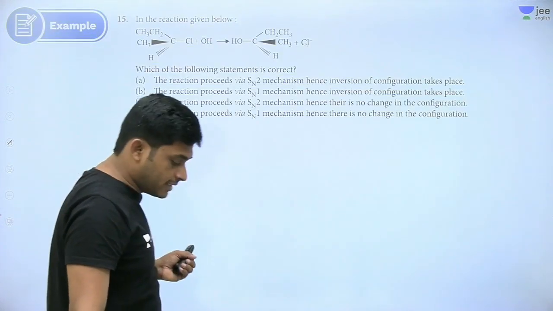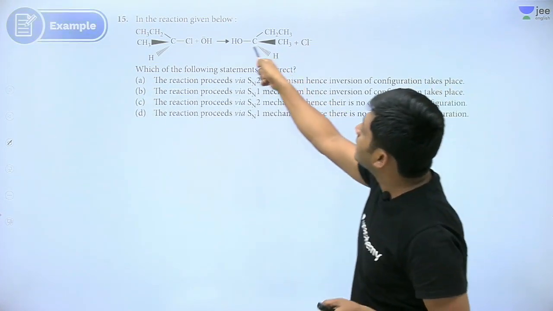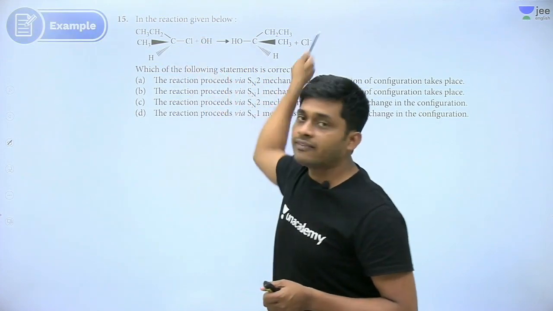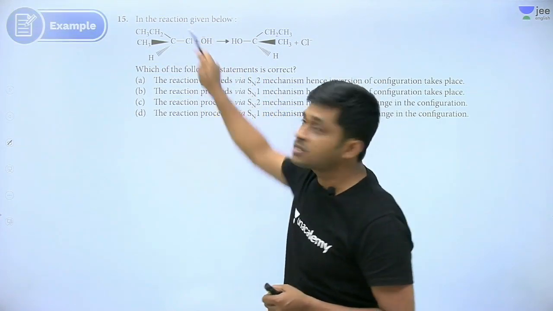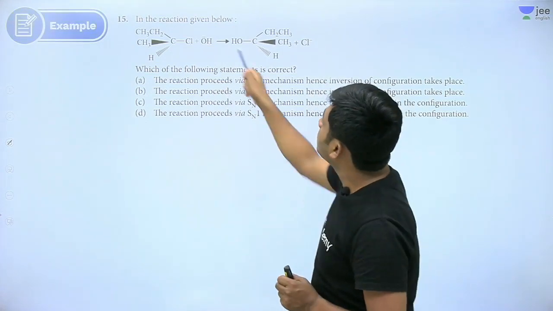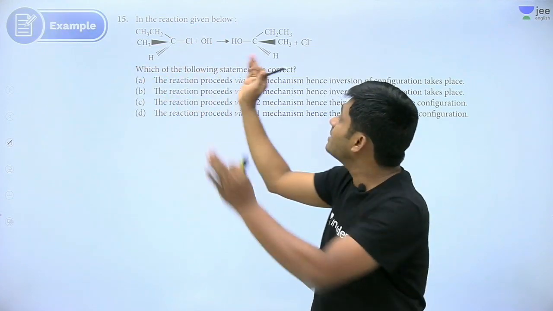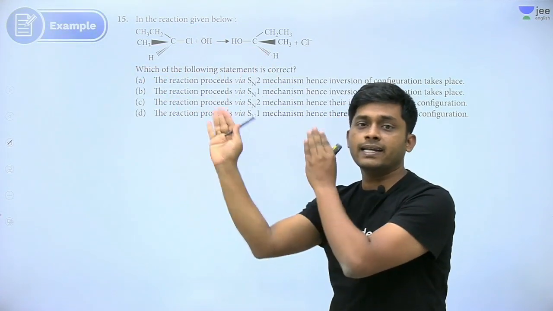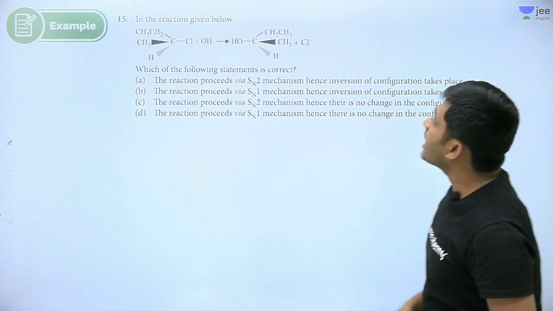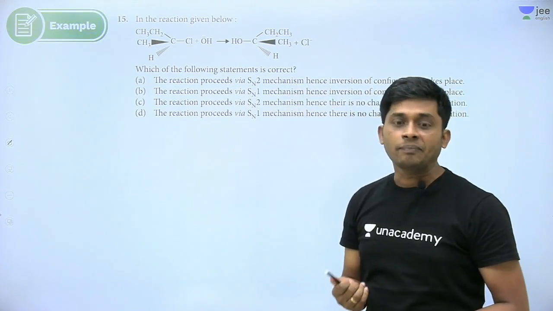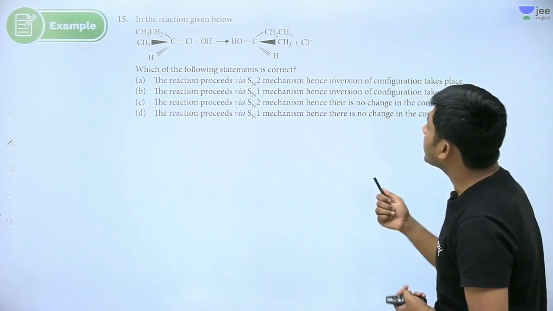Next question. See this organic question. Simple MCQ. Here the mechanism is given. It is a secondary halide. Chlorine is attached to a secondary carbon. OH minus is attacking from the back side because it is inverted. Completely inverted. So which is the correct statement? This reaction proceeds obviously by SN2. Yes or no? It is following the SN2 mechanism.